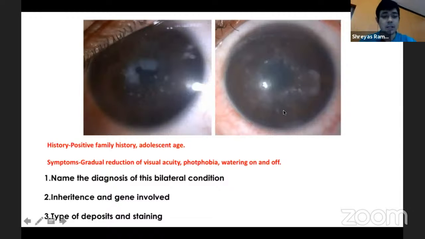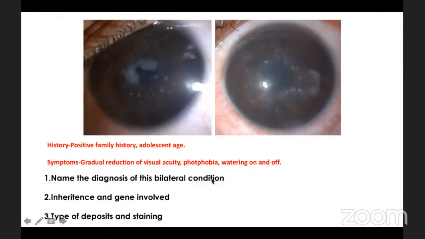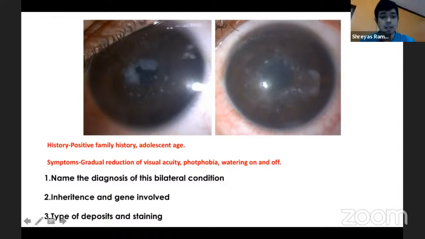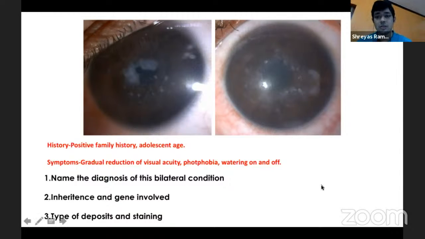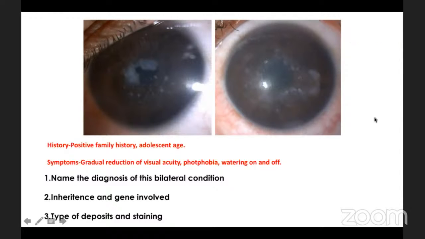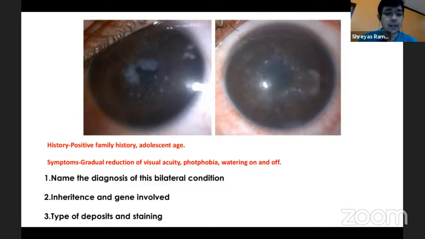Any guesses on this picture? Positive family history, adolescent age group, very gradual reduction in vision. Dr. Soni, you would like to take that? So Dr. Soni is back online. Wonderful. There was some problem with her internet. Sure. Great. Good evening, sir. Yes, sir, good evening. Looks like corneal dystrophy, sir. Wonderful. Would you like to guess what kind of dystrophy this is?